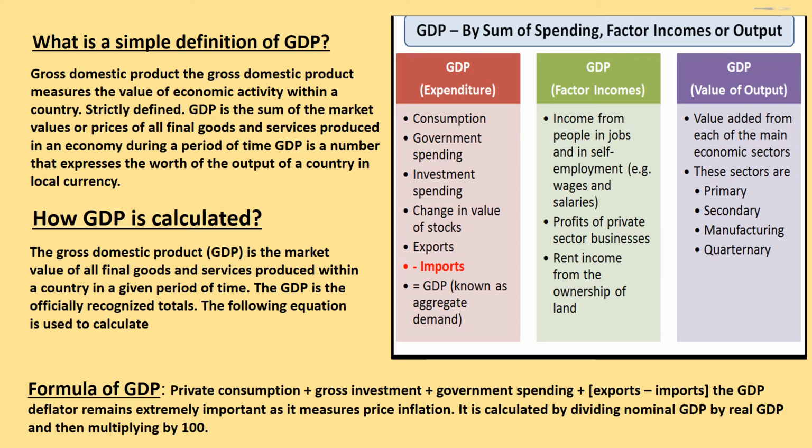GDP under factor incomes: income from people in jobs and in self-employment, for example, wages and salaries, profits of private sector businesses, rent income from the ownership of land. GDP by value of output: value added from each of the main economic sectors. These sectors are primary, secondary, tertiary, quaternary.